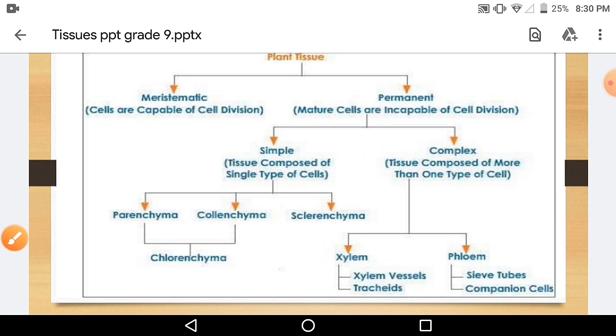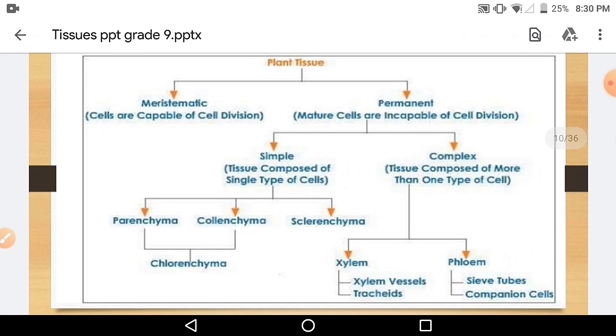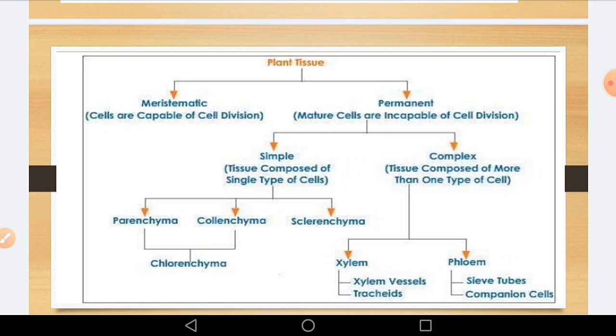So first let us see again the classification of plant tissue. Meristematic and permanent. Meristematic are the ones which are capable of cell division. That means they can divide. Permanent are incapable of cell division. Further, permanent is divided into two types, simple and complex. Simple is further divided into parenchyma, collenchyma and sclerenchyma. And complex is further divided into xylem and phloem.